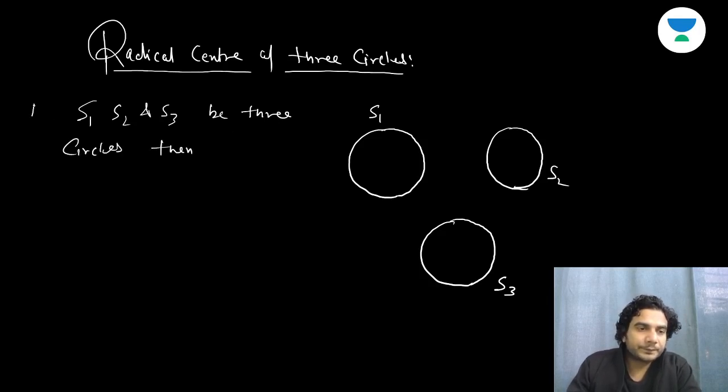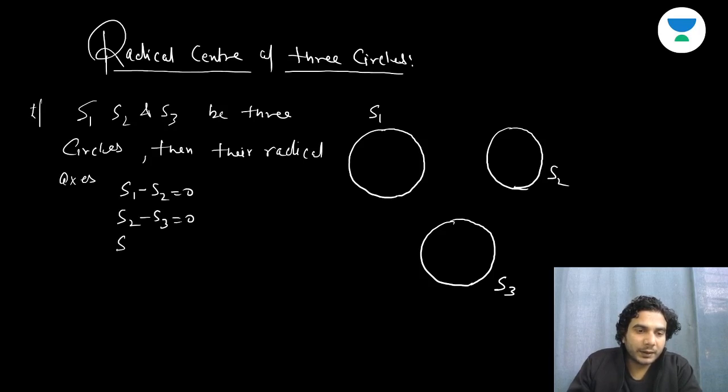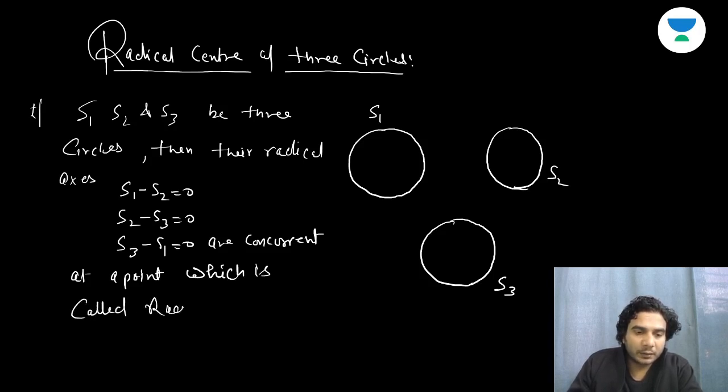Then their radical axes, S1 minus S2 is equal to 0, S2 minus S3 is equal to 0, and S3 minus S1 is equal to 0, are concurrent at a point which is called the radical center of the three circles.